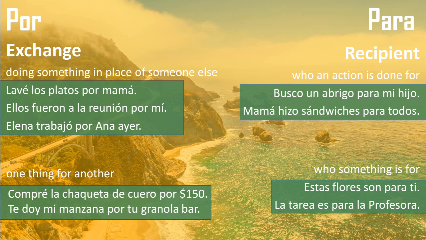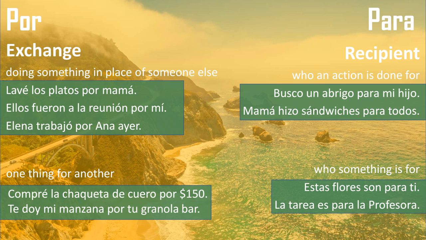We can also exchange one thing for another thing. So people can exchange places, but then we can also exchange something for something else. The first example, compré la chaqueta de cuero por $150. So I bought the jacket, the leather jacket, for $150. I'm exchanging my $150 for a leather jacket. Te doy mi manzana por tu granola bar.